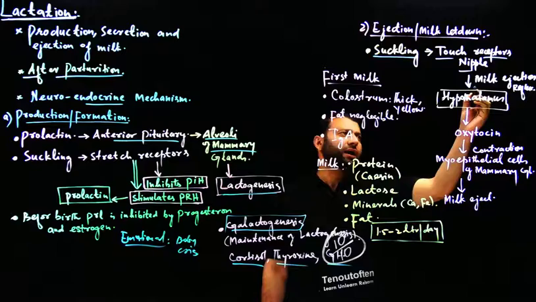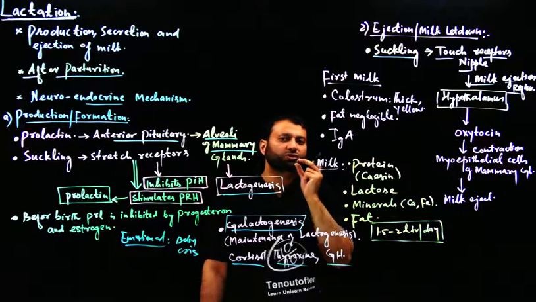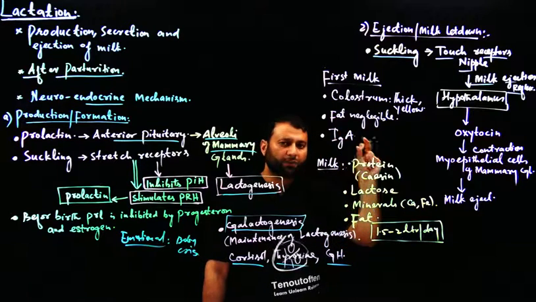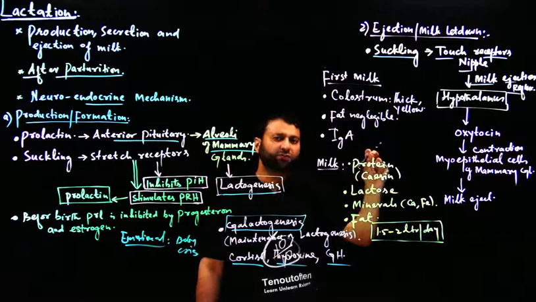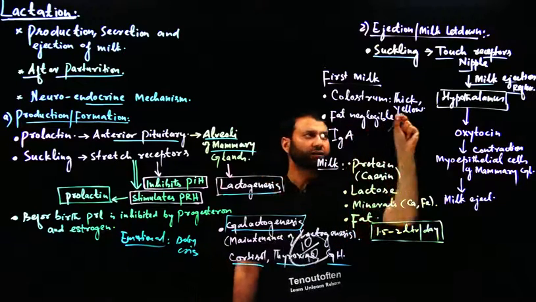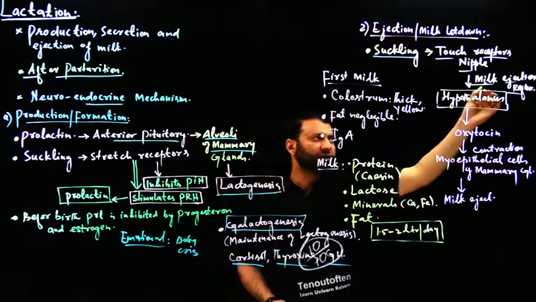उस nerve impulse को कहते हैं milk ejection reflex. So as soon as the baby begins to suck, as soon as the lips of the baby touch the nipple, the touch receptors, thigmoreceptors in the nipple, they initiate a nerve impulse. That nerve impulse is called milk ejection reflex.